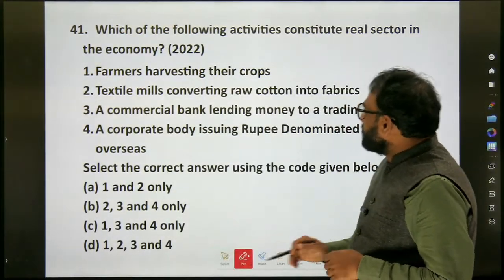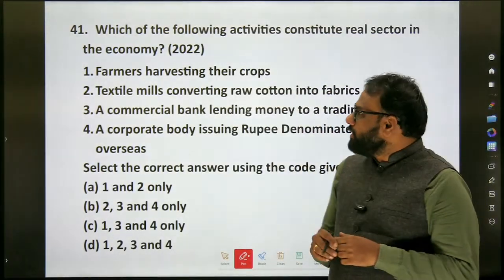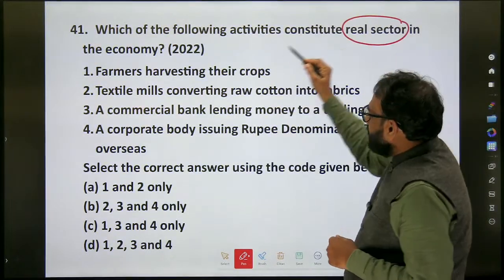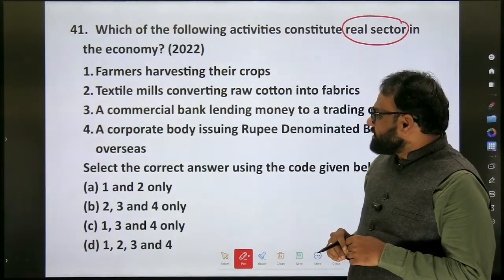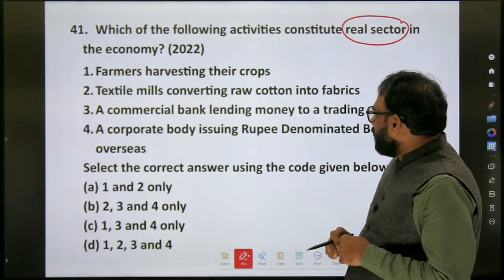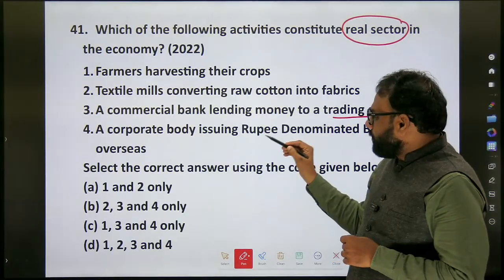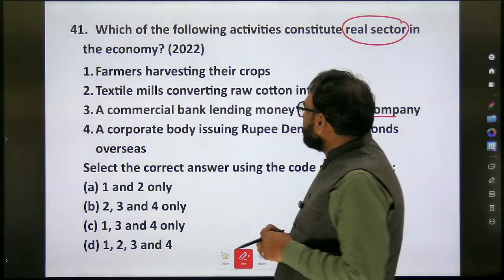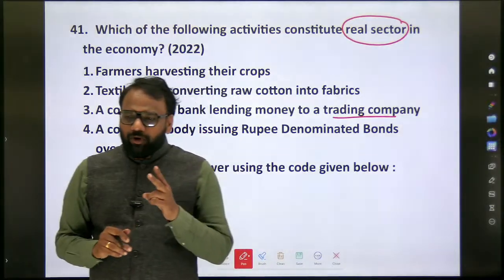Next, this is a question of 2022. Which of the following activities constitute a real sector in the economy? Farmers harvesting their crops, textile mills converting raw cotton into fabrics, a commercial bank lending money to a trading company, a corporate body issuing rupee denominated bonds overseas. Here, the opposite of real sector is financial sector.